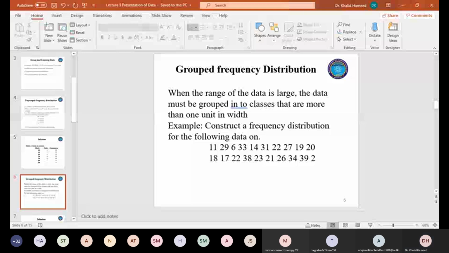So as I have limited time, I will use an example, construct a frequency distribution. Maybe these are also body weights, or it can be anything. Once again, data is continuous. They are measured on a ratio scale. I have the first observation as 11, 29, 6, 33, 14, 31, 22, 27, 19, 20, 18, and so on, and ultimately I have the last observation as 2. So at any time when I need to classify my data set, in order to make classes, first I need to sort my data set into ascending order. So in this data set, my lowest observation is 2.